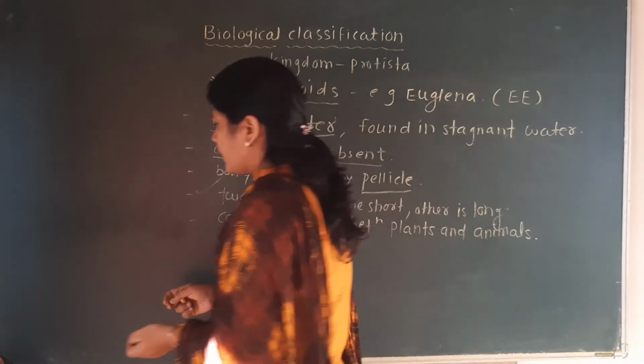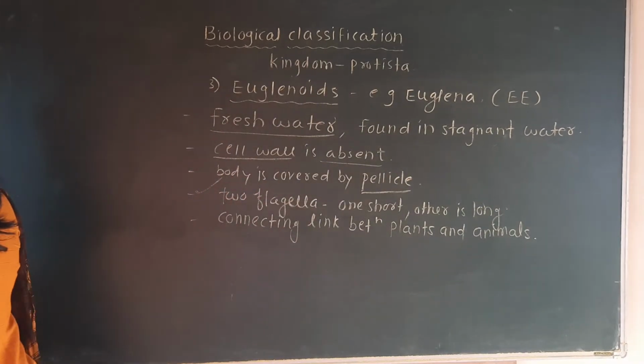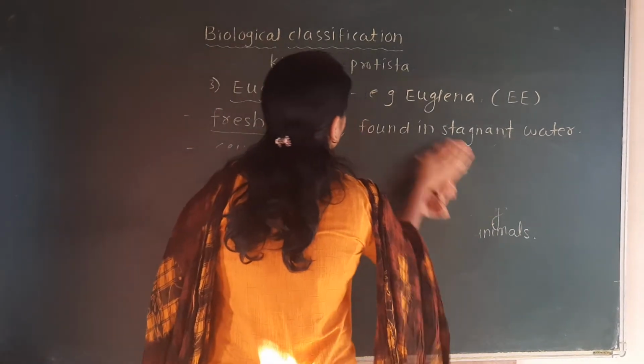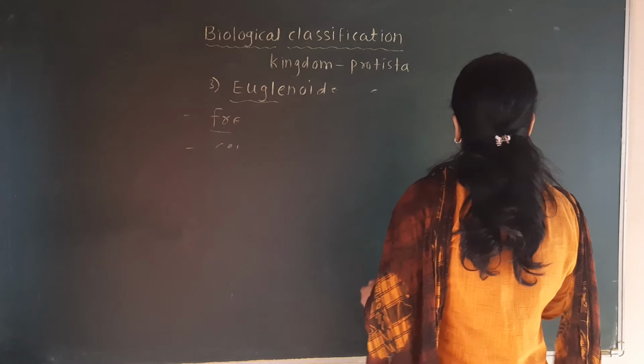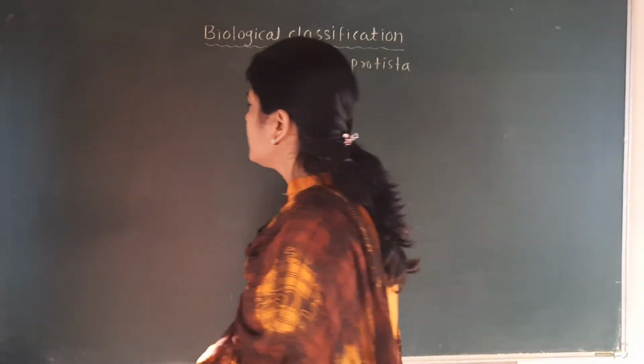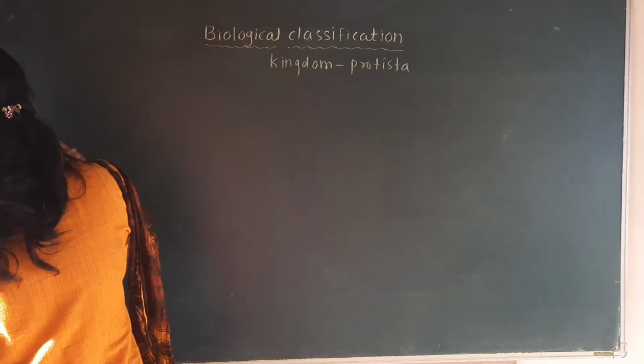So next point is the slime mold, and the trick for it is SS, that is saprophytic.